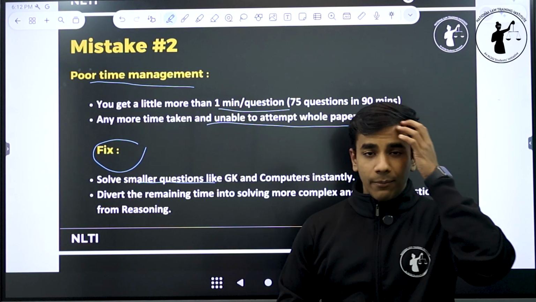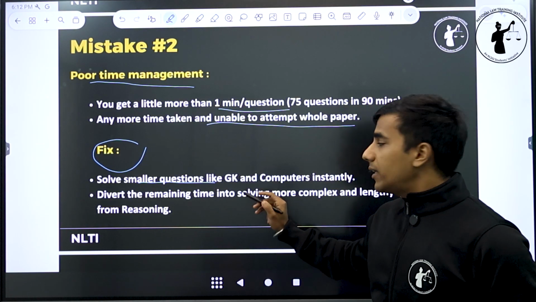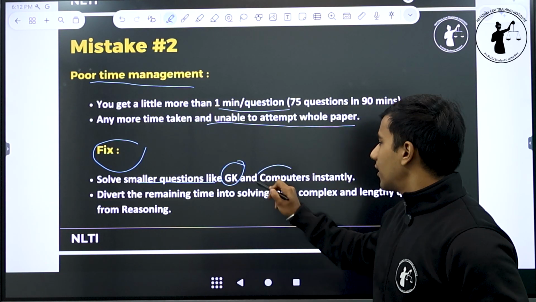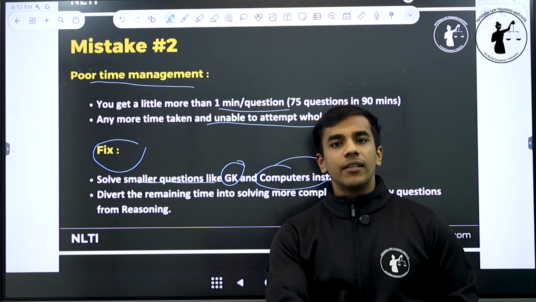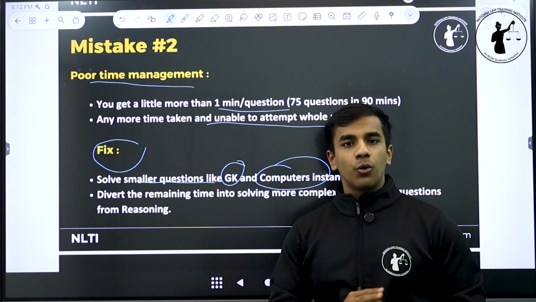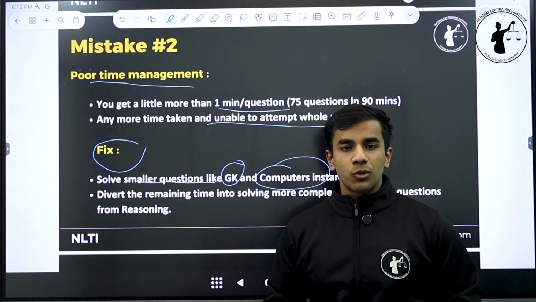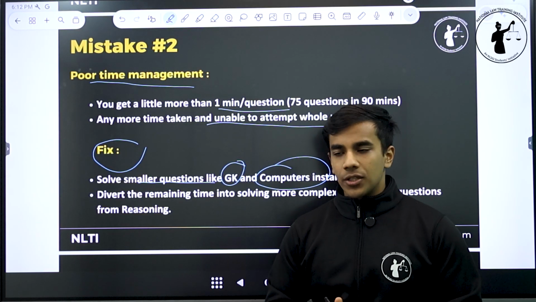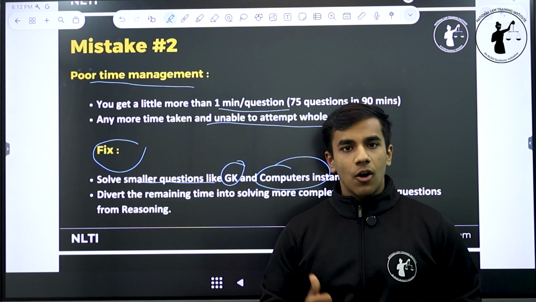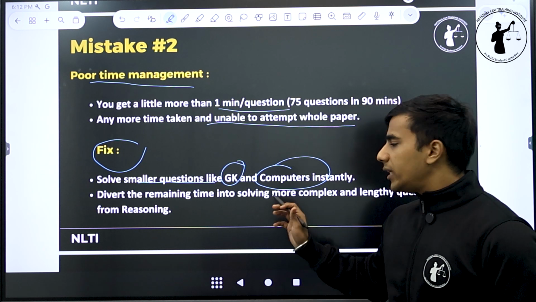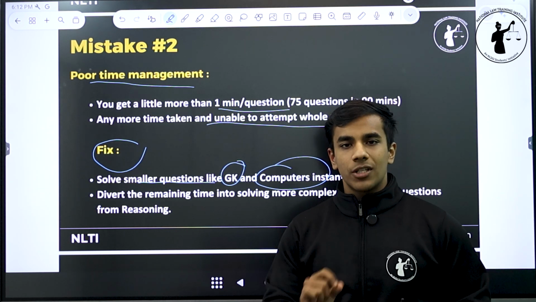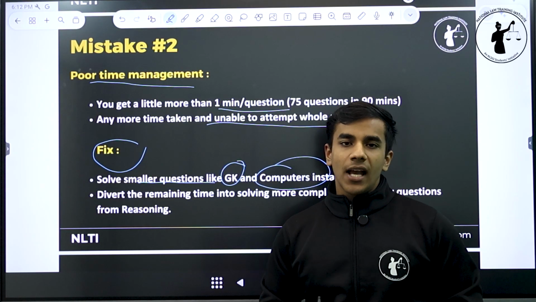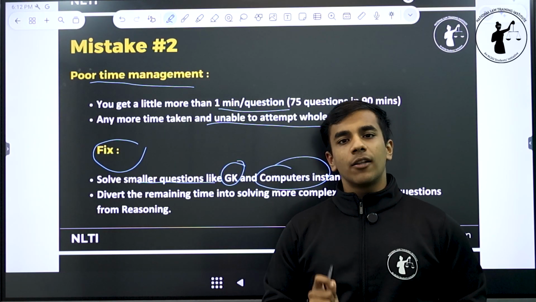And by small questions, I mean one-liner questions that come in the GK section of the paper and the computer section of the paper instantly. These are the questions of which you either know the answer or you don't know the answer. You don't have to read any passage or you don't have to solve or do any complex calculations. या तो आपको जीके का क्वेश्चन का आंसर पता होगा, सेम फॉर कंप्यूटर, या नहीं पता होगा. These are the questions that you will solve instantly, less than even maybe 20 seconds per question. क्वेश्चन पढ़ा, आंसर ऑप्शन देखे, क्लिक किया आपको तो मार्क कर दो, अगर नहीं क्लिक किया तो leave it unattempted.